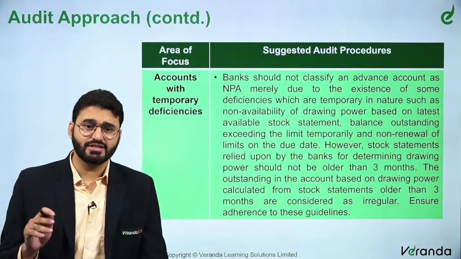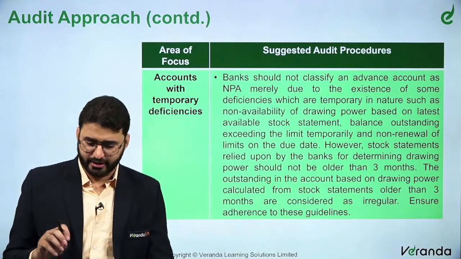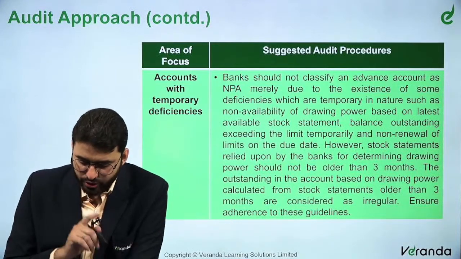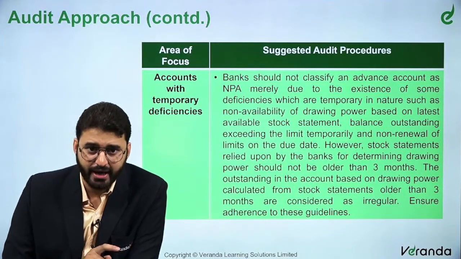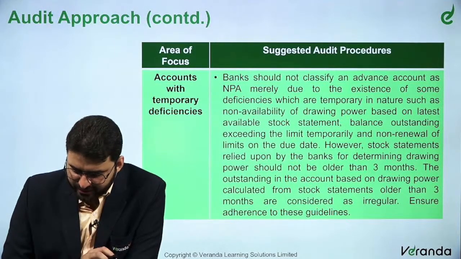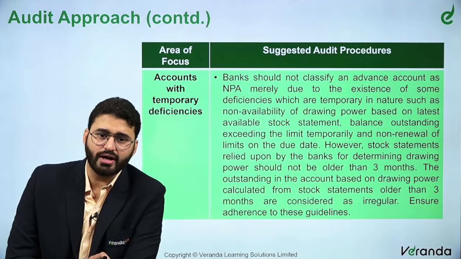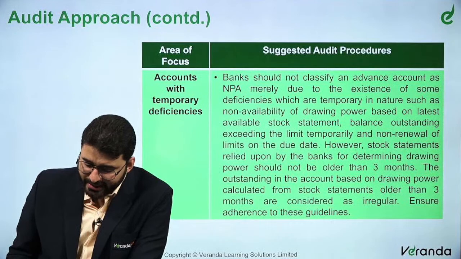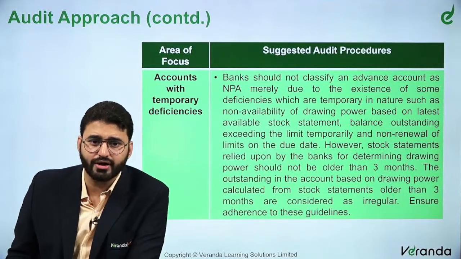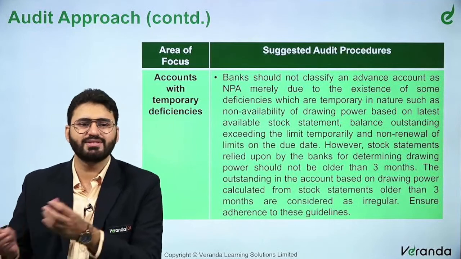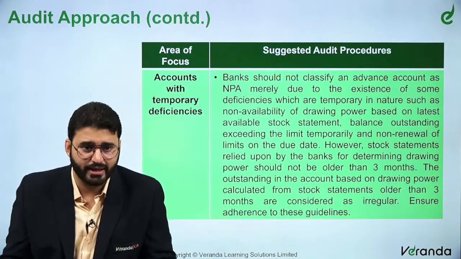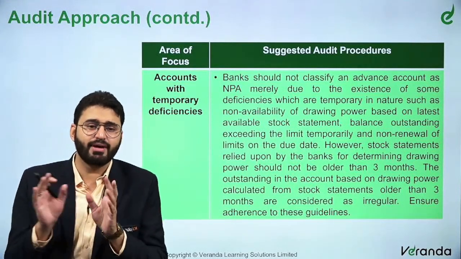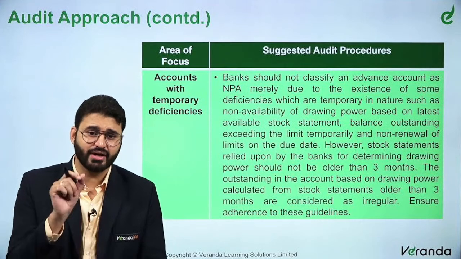Account fit temporary deficiencies. Now this is a completely new addition in this study material, so that's why I've taken it here. Banks should not classify an advance account as NPA merely due to the existence of deficiencies which are temporary in nature, such as non-availability of drawing power based on the latest available stock statement, balance outstanding exceeding the limit temporarily, and non-renewal of limits on the due date. So that could be some temporary here and there deficiency which we need to understand on a case-to-case basis, and then we need to take a holistic view and ensure whether the NPA classification is appropriate or not appropriate. This is very important, right?